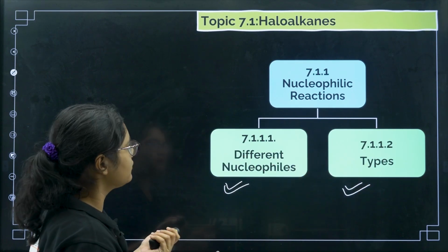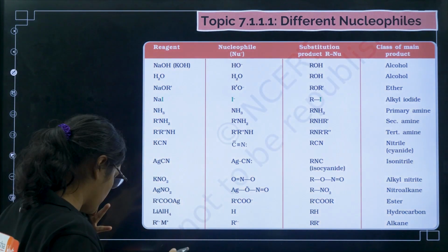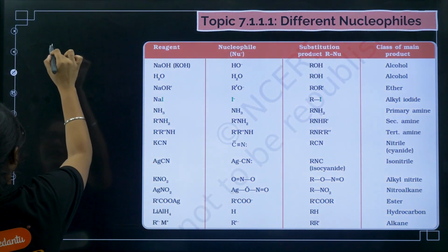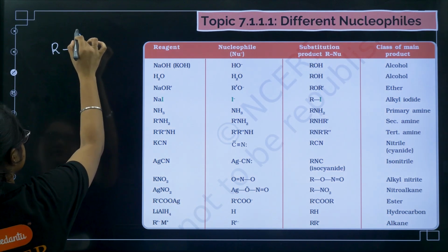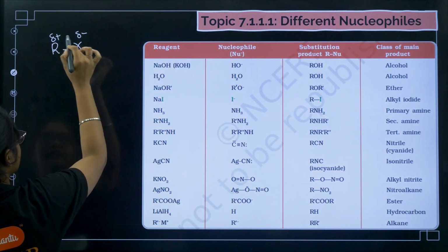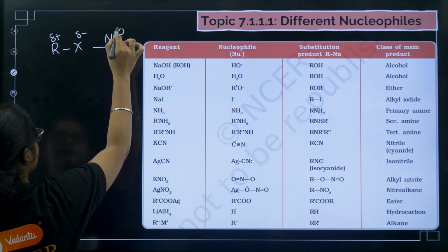Now coming to different nucleophiles, I'll just explain what happens here. See, this is the haloalkane R-X, and in the nature of bonds we have discussed, this is delta minus and this is delta plus. Now here what happens? A nucleophile attacks, right?